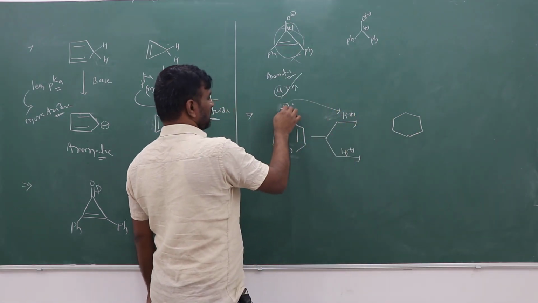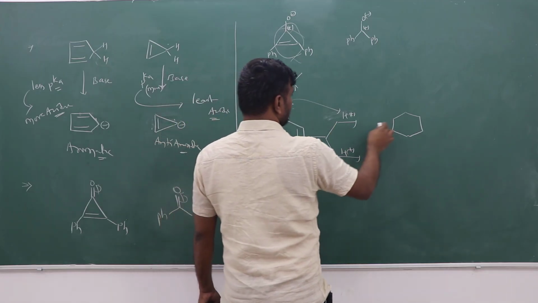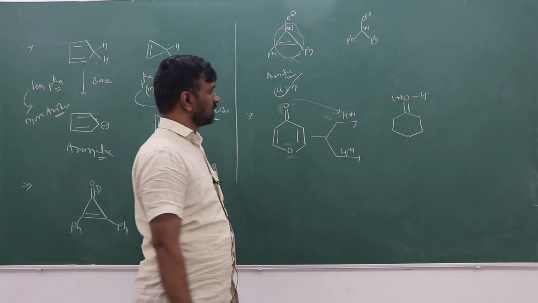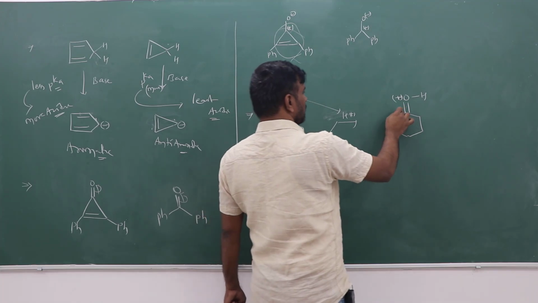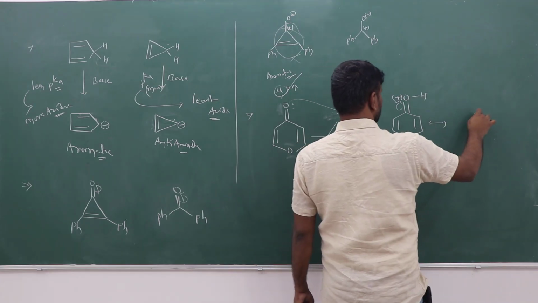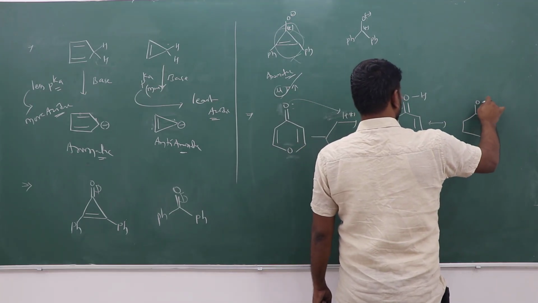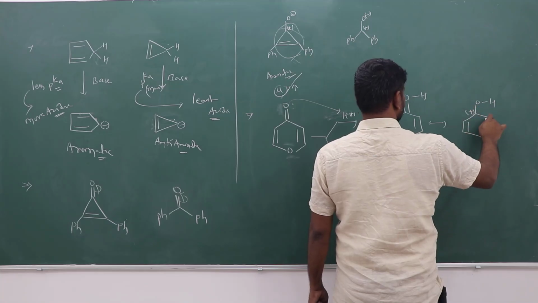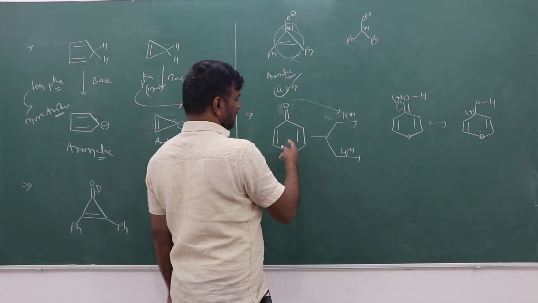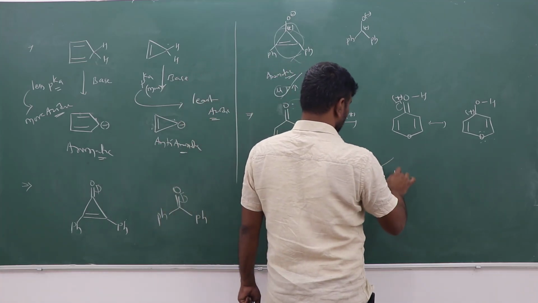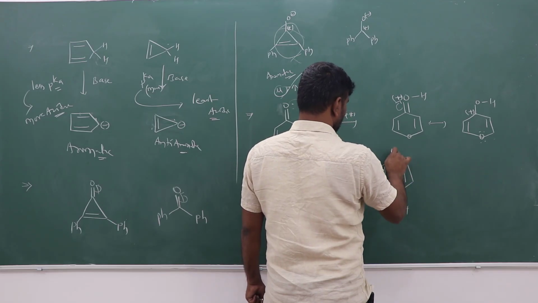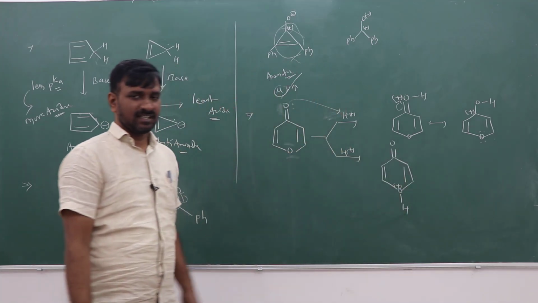If the carbonyl is taking it, what will happen? Here a positive charge will be there, and suppose on OH, a positive charge will be there. So what will happen further? OH positive charge, like this. If it is taking this one, OH positive charge like this. If it is the second one, oxygen is taking.